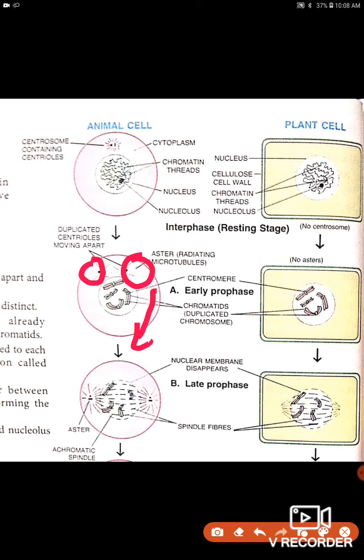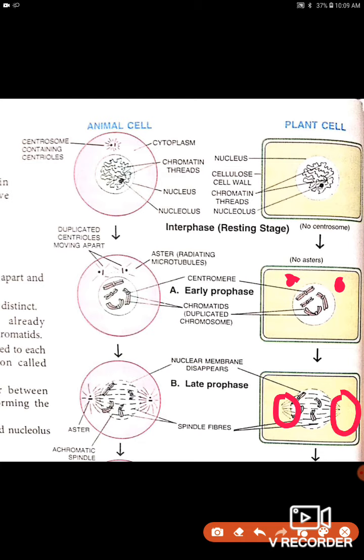As we have discussed, plant cells don't have centrioles. Then you should ask the question, because centrioles are important for the formation of spindle fibers. So if plant cells don't have centrioles, see here you don't see the centriole, but still they have spindle fibers.